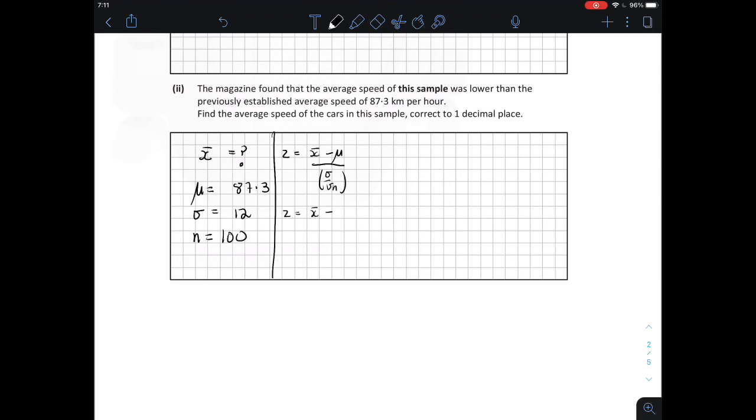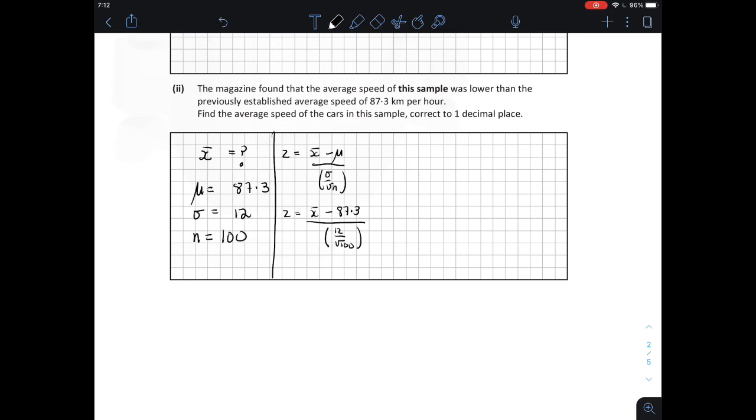So Z equals our sample mean, which I'm trying to find, minus 87.3 over 12 divided by the square root of 100. So we can see from this that in order to find our sample mean, we must have the equivalent z-score for that data point. To find our z-score from that data point, we are going to use the p-value, which is given in the previous question.